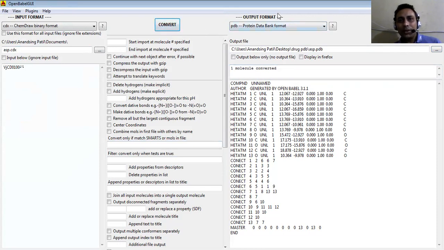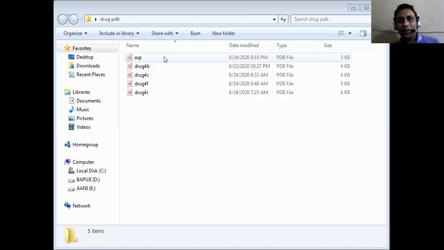So now let us check whether we have converted our aspirin. So it is the drug PDB file, and it is the aspirin drug molecule which we have now converted into the PDB file format.